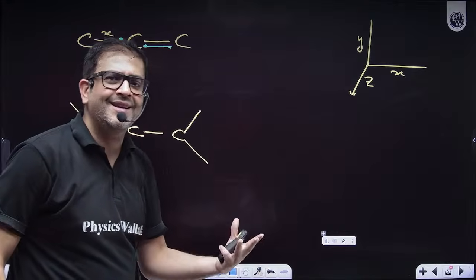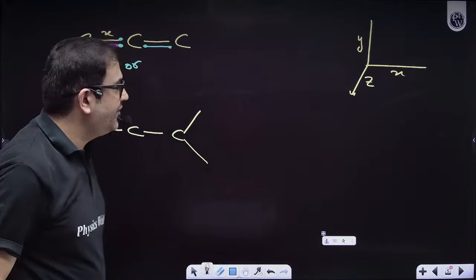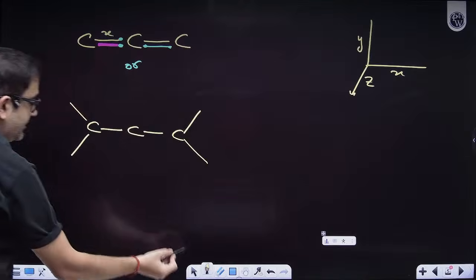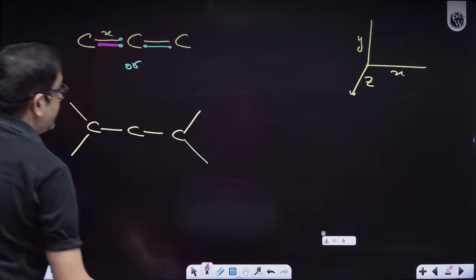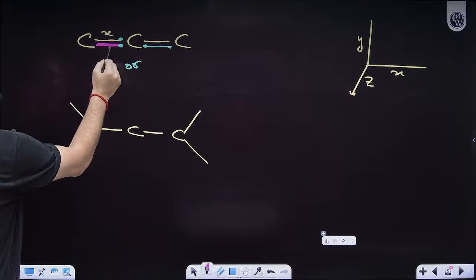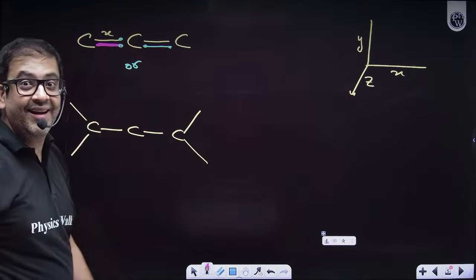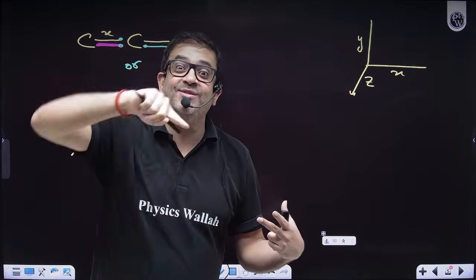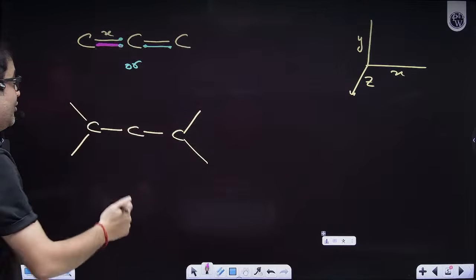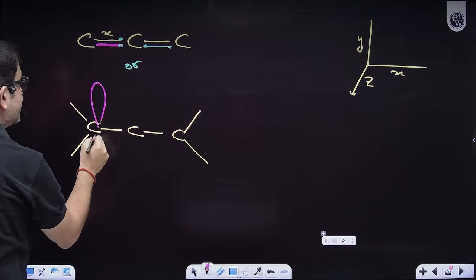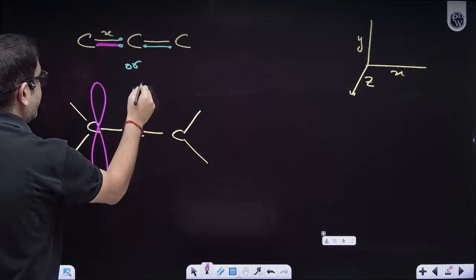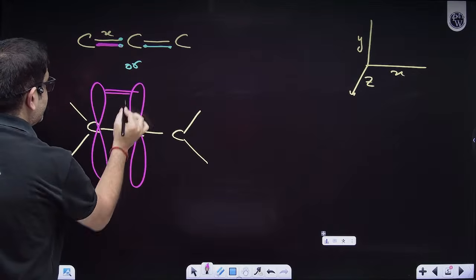So an sp2 hybridized system with respect to the nucleus is definitely trigonal planar. Now, let's say this pink color is the 2py, but obviously the pi bond is formed by the unhybridized orbital. So the unhybridized orbital will have both lobes. So 2py, let's say this is upside on the same plane, with sidewise overlapping.